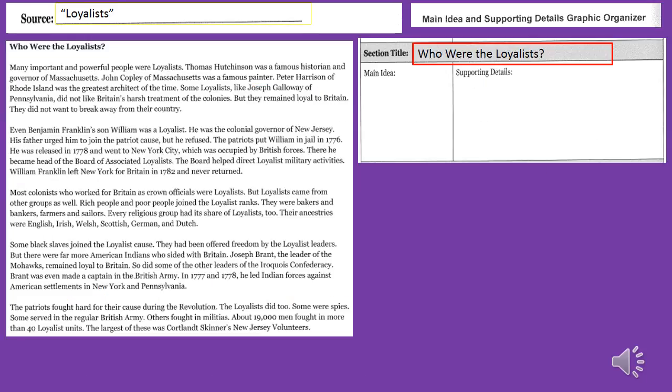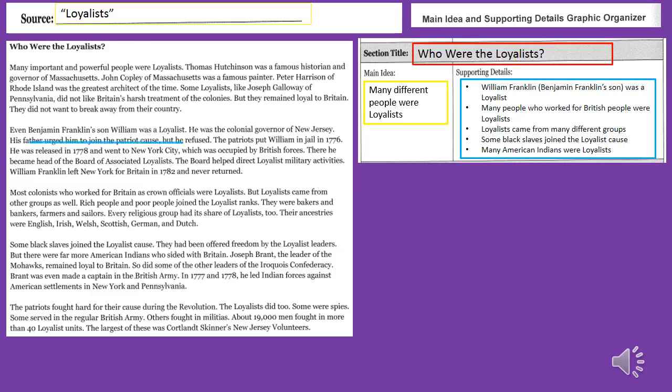In the next section of the text Loyalists, titled Who Were the Loyalists, we read all about the different people who made up the group that we call the Loyalists. For this one, we noted that the main idea was that many different people were Loyalists, and the details in the text that support that were the following.